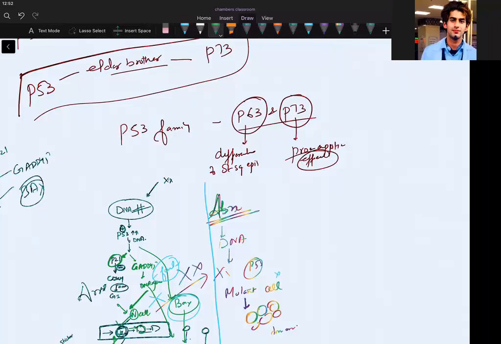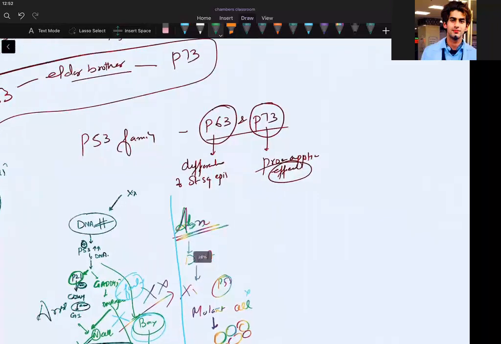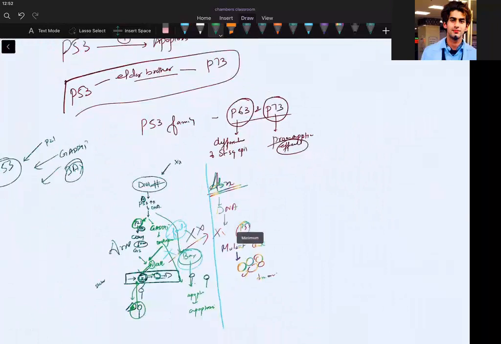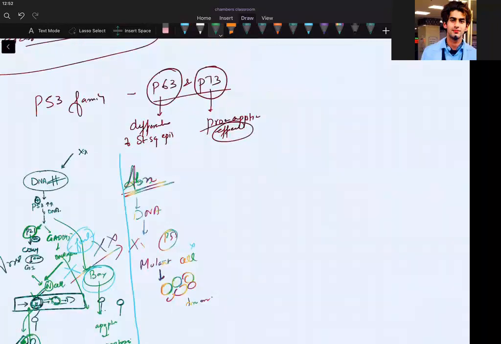Guys, Mir family, microRNA family, what happened? I have taught you, I think. So you will have more inhibition of anti-apoptotic genes. That is, apoptosis will happen.